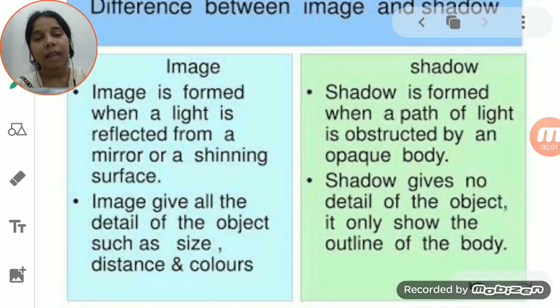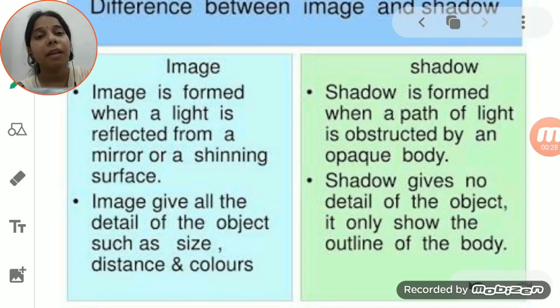Discussing the characteristics of the shadow, we said that the shadow which is formed on the ground or on the screen is not the exact copy of that particular object. Only the outline will be formed in case of a shadow. So this makes the shadow differ from the image. Now we will see the difference between the image and the shadow.